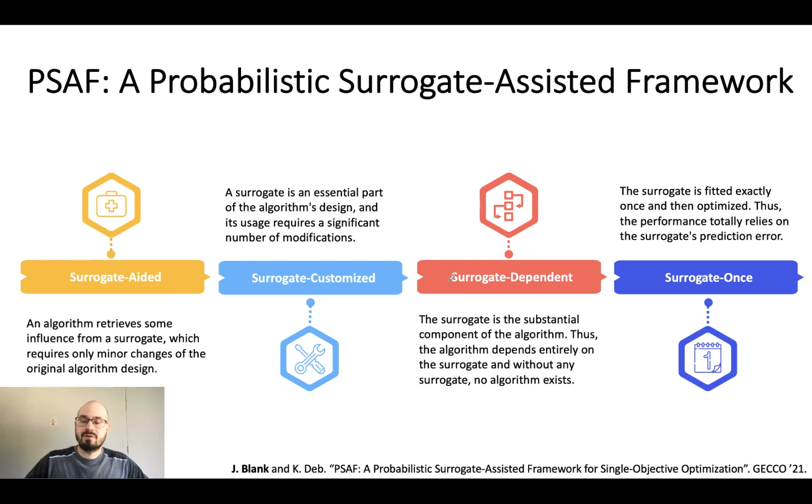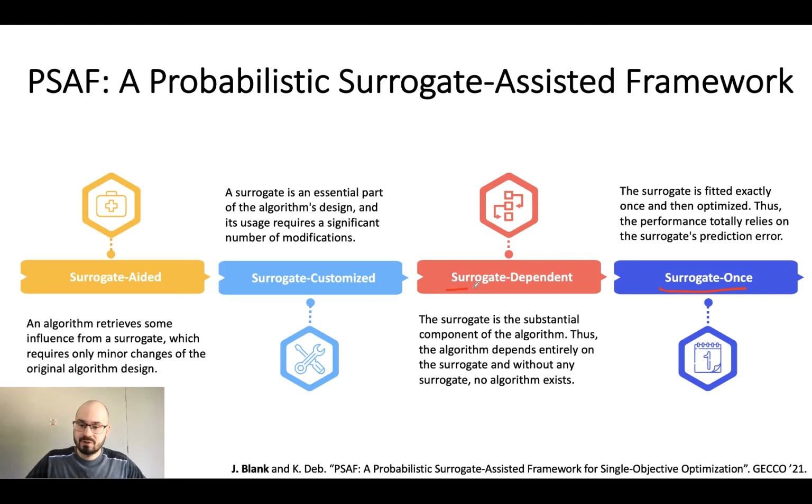In the early stage of surrogate-assisted optimization, people used the surrogate once idea. With surrogate once, we refer to obtaining data points, modeling these data points, optimizing them, and taking the optimum. Obviously, if the optimum of the surrogate and the true function are very, very close, this is a good solution. This only happens if the surrogate is sufficiently accurate, which might require a lot of data points initially. However, if the surrogate is not good enough, then the deviation between the two optima might be too big and require an adaptive optimization. Adaptive optimization we see as surrogate-aided, customized, and dependent.